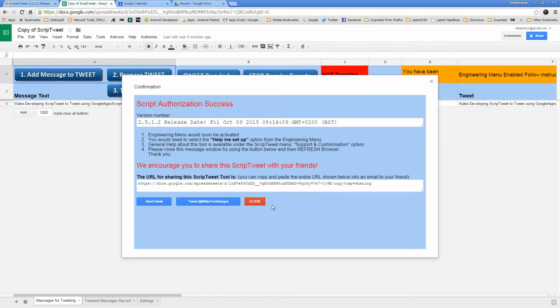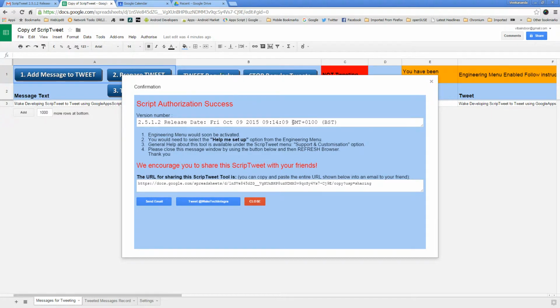Okay, it gives me a confirmation, script authorization success, and this is for the version 2.5.1.2, release date Friday, October 9th, 2015.